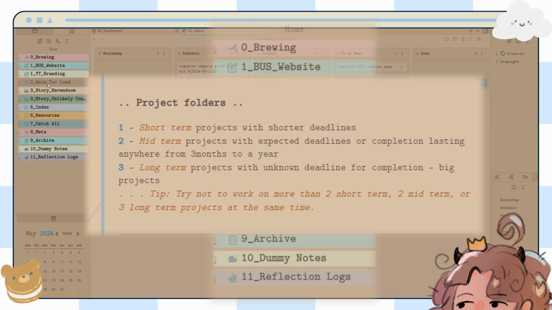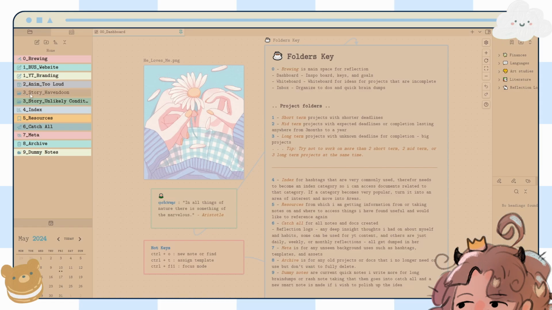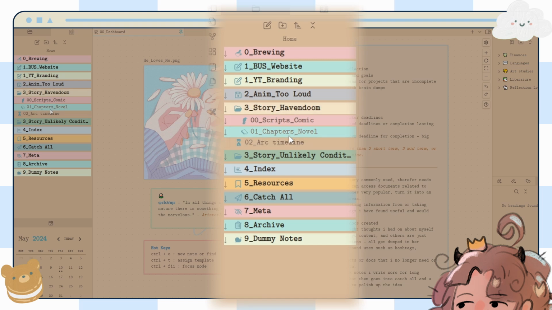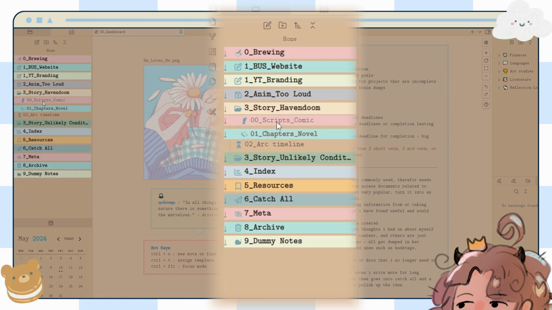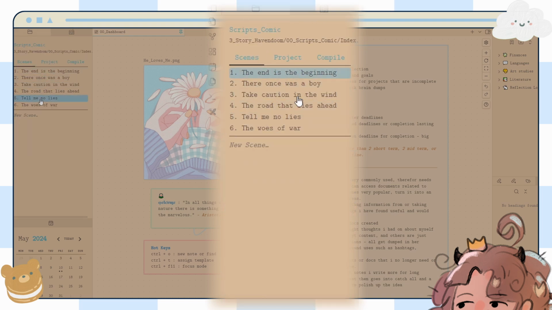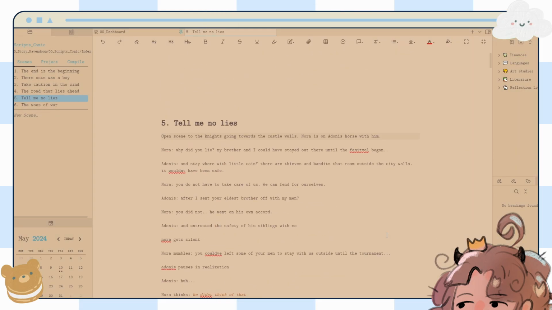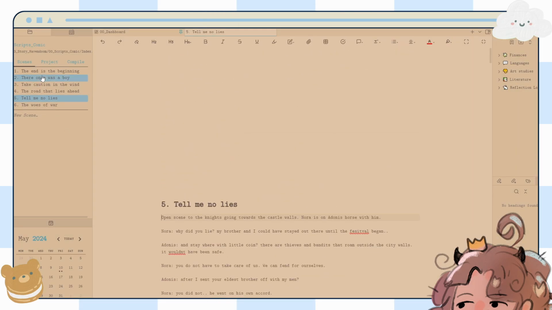And 2 is for medium term. There's not much to look at. I did make some more stuff here in my Haven Doom folder. I added some more scripts here. You can go into here and see what it looks like. It's literally just lines of the comic, the dialogue.